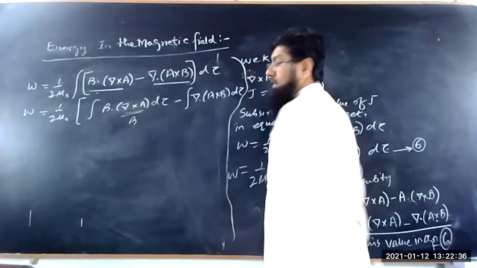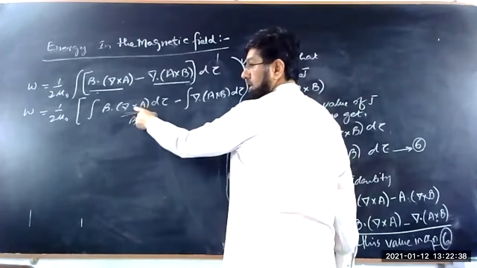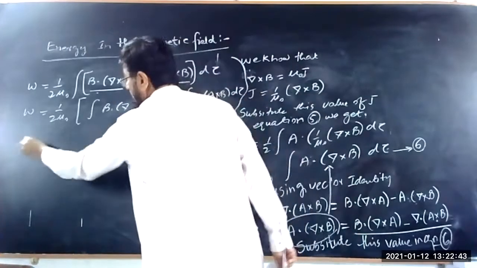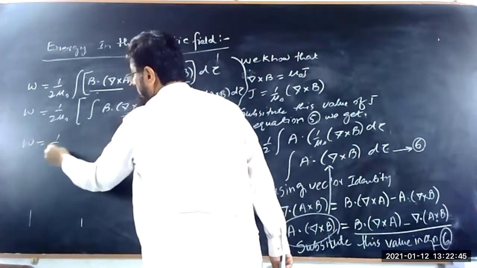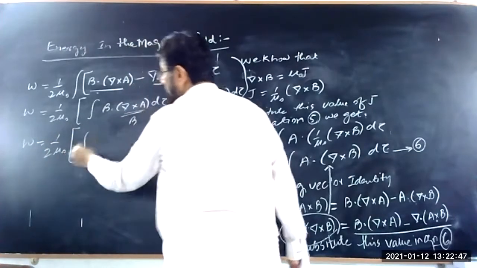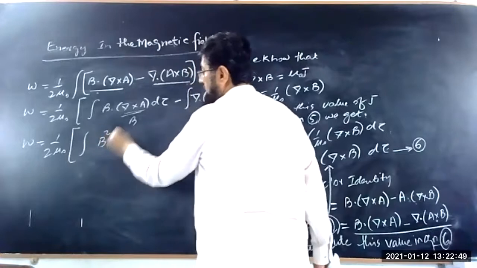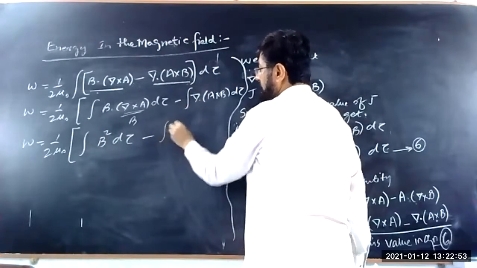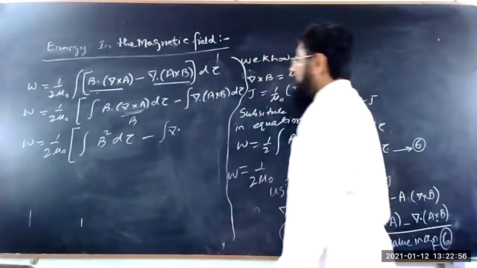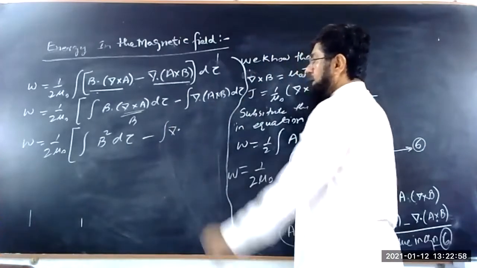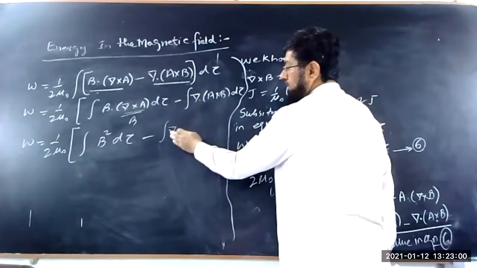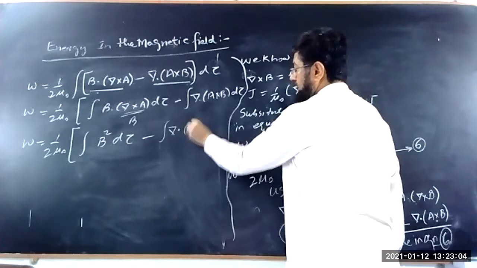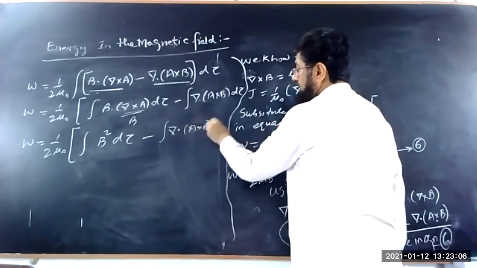You know that B is the curl of A, so curl of A is equal to B. So this B into B, B square. This W is equal to 1 upon 2 mu naught integral of B square d tau minus integral of divergence of A cross B d tau.